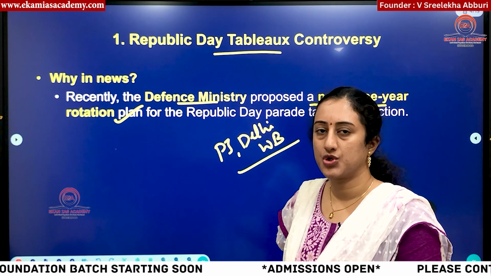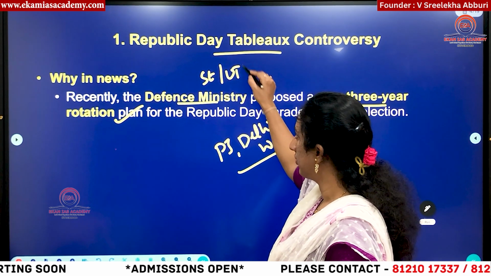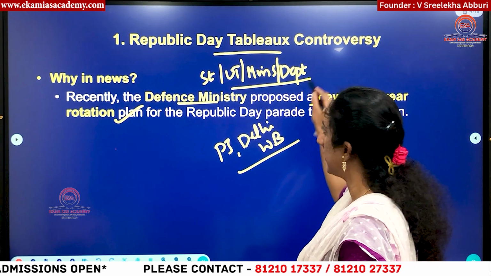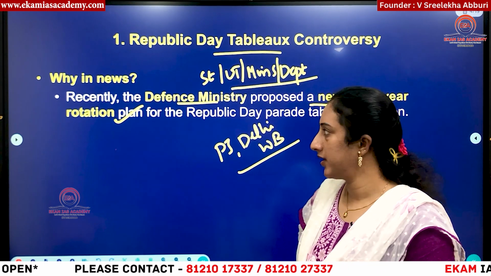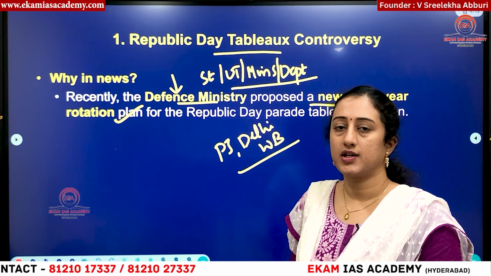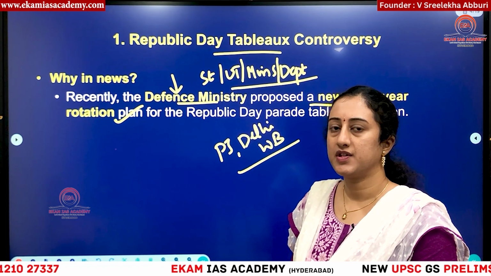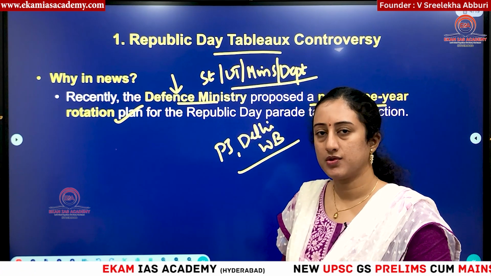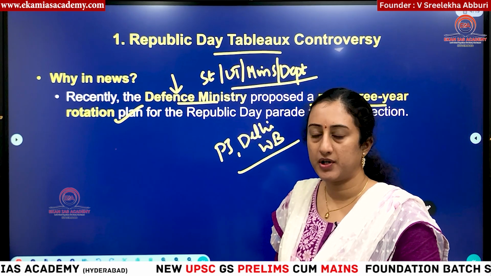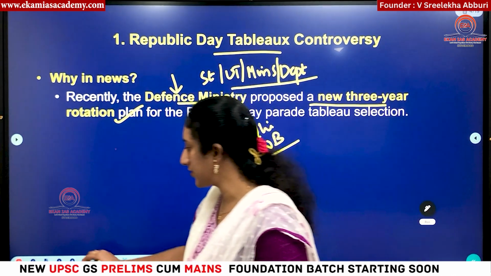Those allowed to showcase their tableaus in this Republic Day parade are states, union territories, and also ministries and departments, and apart from this, the armed forces can also showcase their tableaus as part of the parade. Then why is the Defence Ministry involved? Because the conduct of the Republic Day parade is taken care of by the Defence Ministry, so it is under its domain. The Defence Ministry said, if you don't get a chance this time, we'll plan in a 3-year format, so that if a state doesn't get a chance, it will get a chance to showcase its tableau within the next 3 Republic Day parades. So this is what the controversy is about.